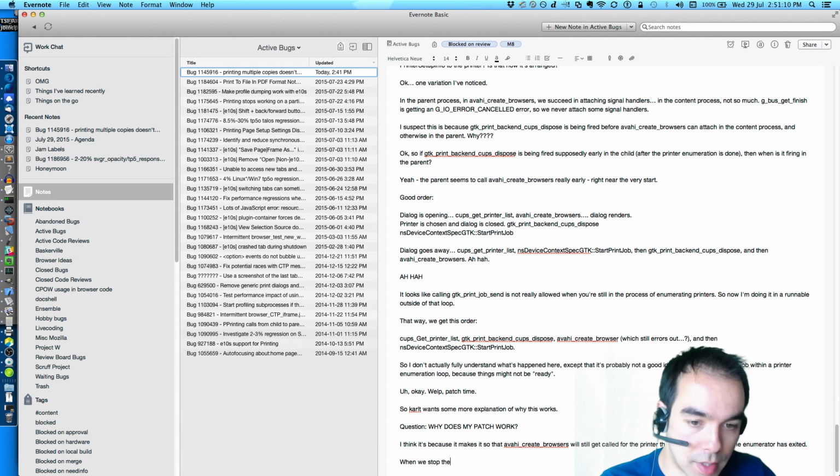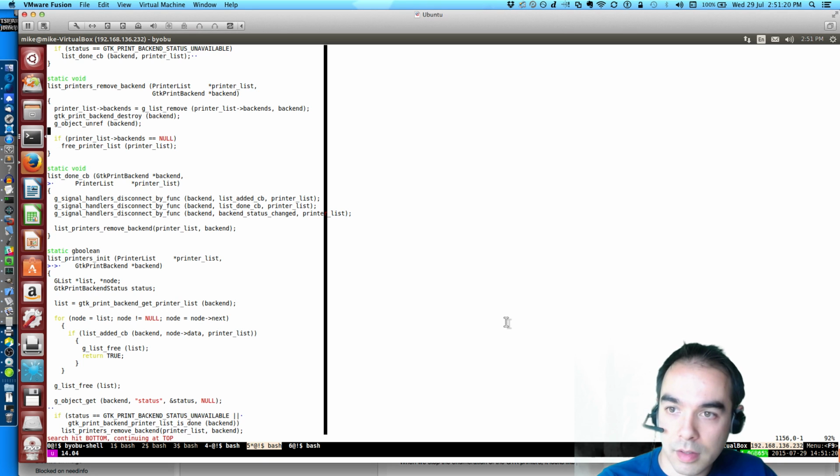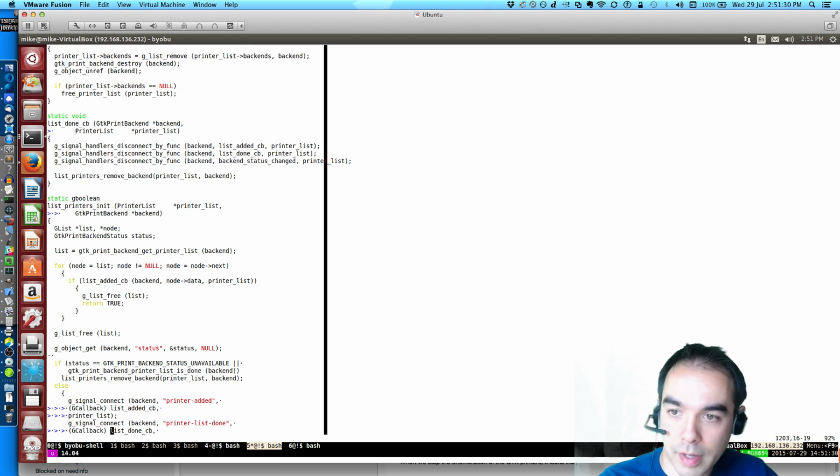When we stop the enumeration of the GTK printers, it looks like printers remove back end. Let me just make sure I got my facts here. List done callback.